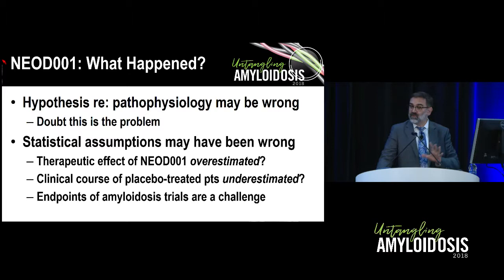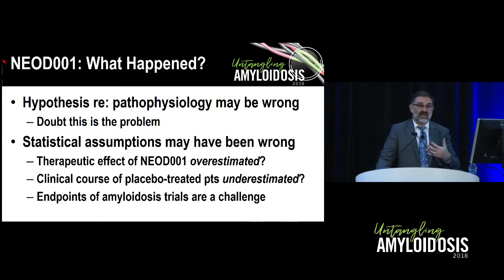It's possible that we overestimated the effectiveness of NAOD-001 based on the phase 1-2 data. I think even more likely we've underestimated the clinical course of the placebo-treated patients who are getting current standard frontline therapy. And we're going to see great data during this meeting about the addition of bortezomib to alkylator-based therapy and how that's affected outcomes. So that probably is actually the issue. And then the other issue, of course, is that amyloidosis is a rare disease.